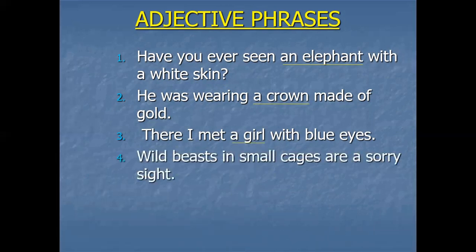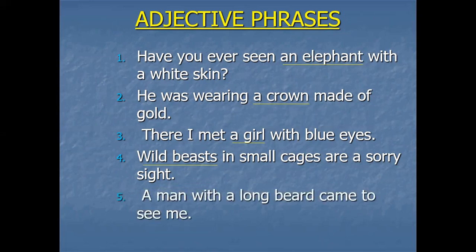Wild beasts in small cages are a sad sight. Right now, see, in small cages, this is what? This is a prepositional adjective phrase. Why? Because it is describing wild beasts. So beasts are what? Beasts are nouns. So here it is proven everywhere these adjective phrases are describing nouns.